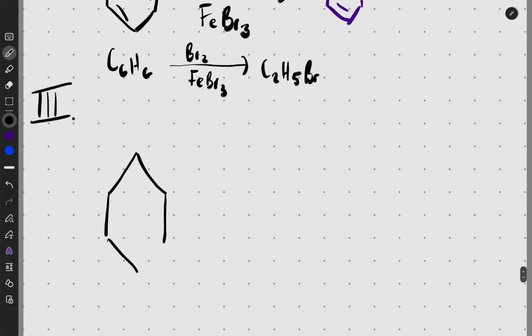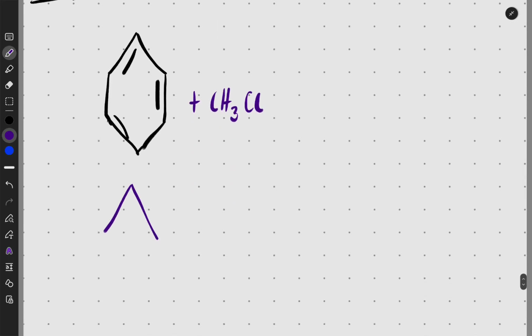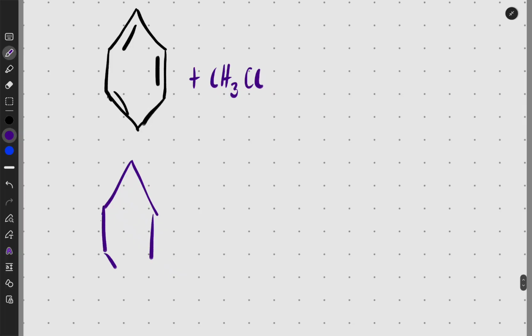I'm sure you remember toluene. What did we say? You'll be having this. Here's your benzene ring, and I'm going to come and put, we can add something like maybe CH3Cl, okay? Or we can even add, I'm going to show you somebody called acetyl chloride, which is going to be CH3, then COCl, okay?